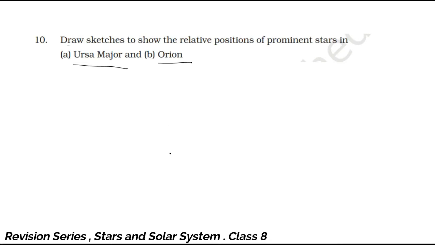The Ursa Major constellation. Remember, you can draw a star like this here, one star and another star here. Initially you have to draw 4 stars, which makes it look almost like a rectangle. These 2 stars are far away, and the stars at the bottom are a little closer.